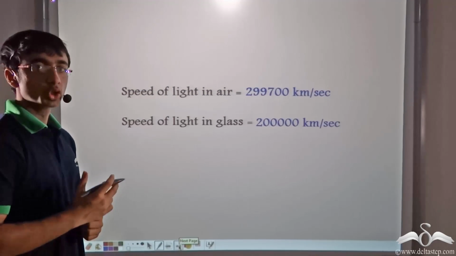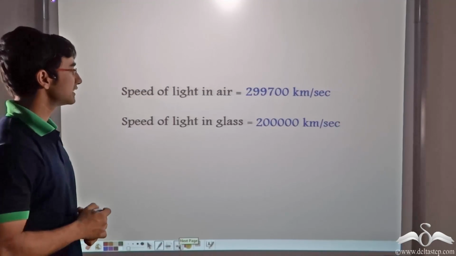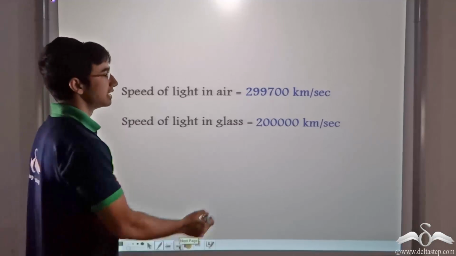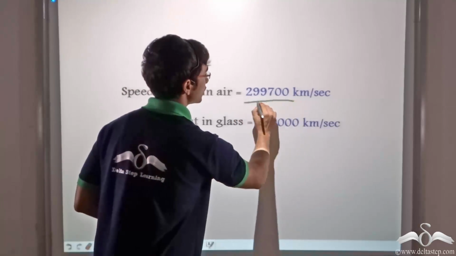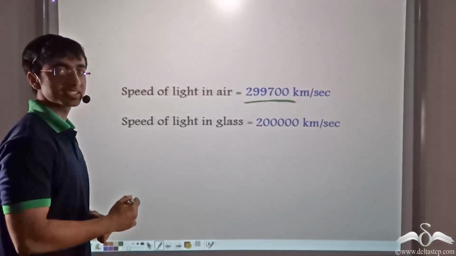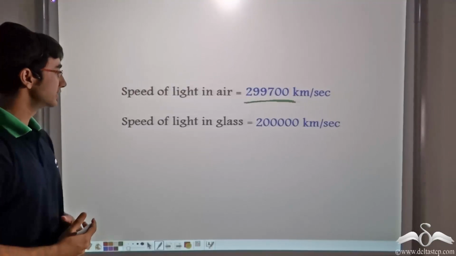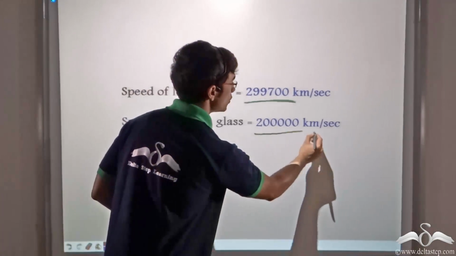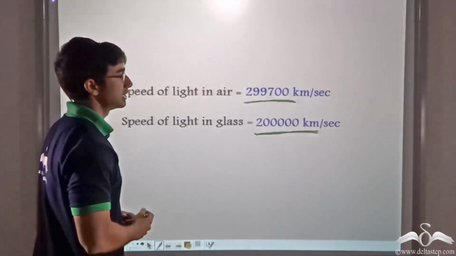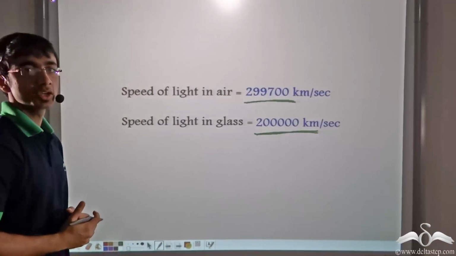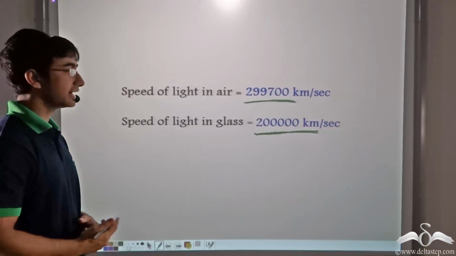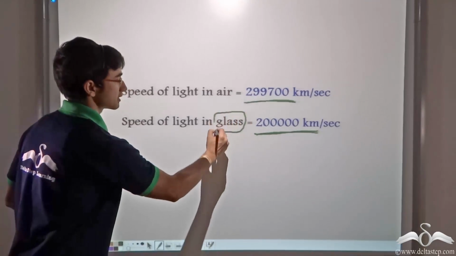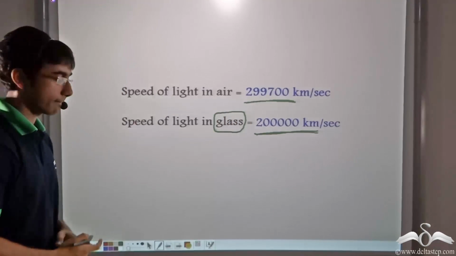Now we are given two facts. We are given that the speed of light in air is 2,99,700 kilometers per second. And we are also given that the speed of light in glass is 2 lakh kilometers per second. Now, from this information, we can calculate the refractive index of glass. Let us find out how.